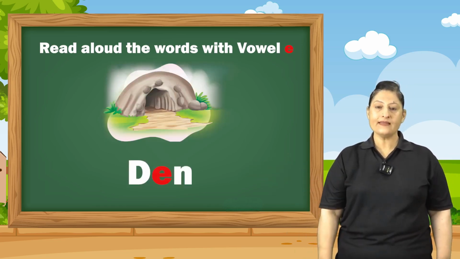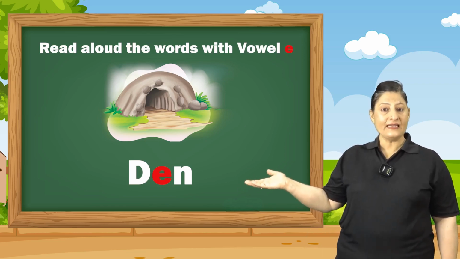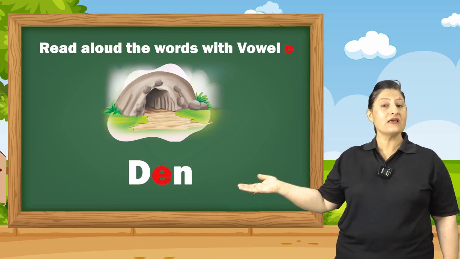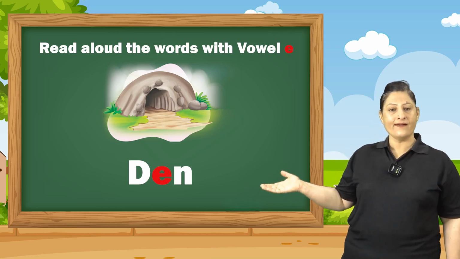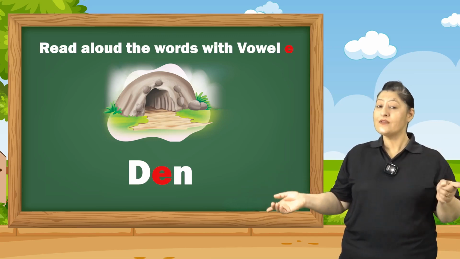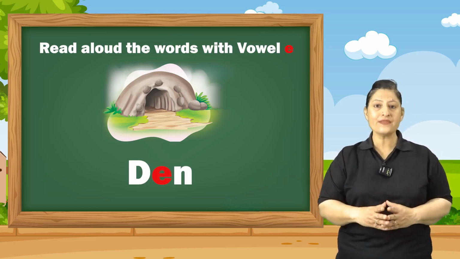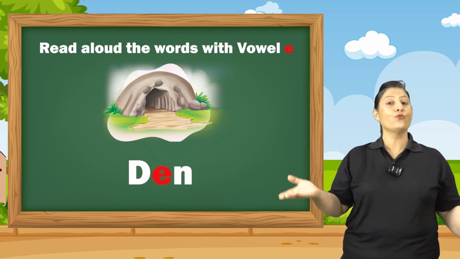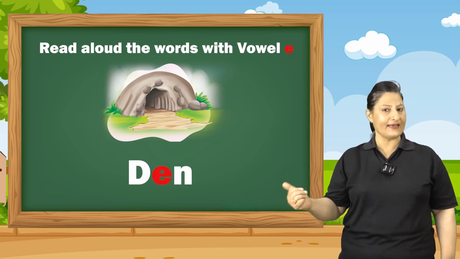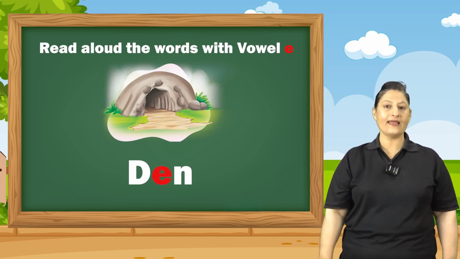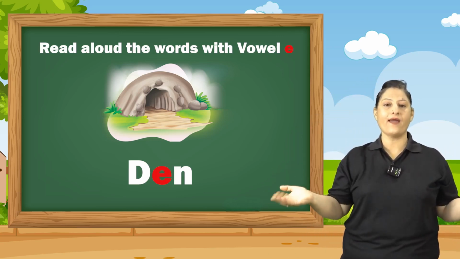Then let's look at the next picture, which is of den. D-E-N. D says D. D-E-N. Den. Remember the phonic sound of the letters, and when you remember their sound, you will be able to read the words correctly. D-E-N says den. Den is a cave where a lion or a bear lives.